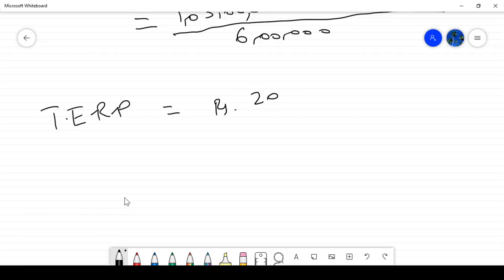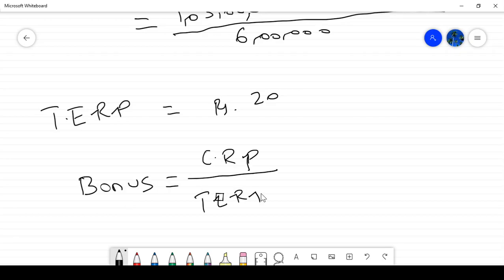There is a discount portion in the issue, so I have to identify that discount portion and give effect in my number of shares. What is the formula for the bonus element? Cum-rights price, that is before the rights issue, divided by the theoretical ex-rights price.